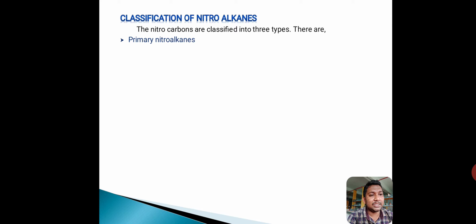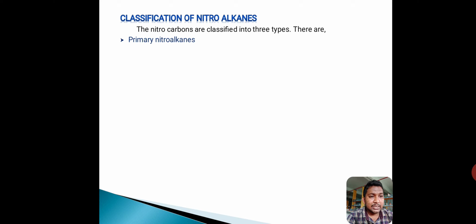Next, classification of nitroalkanes. In nitroalkanes, depending upon the nature of the carbon to which NO2 is bound, these are classified into three types. First one is primary nitroalkanes, second one is secondary nitroalkanes, third one is tertiary nitroalkanes. Primary nitroalkanes means the NO2 group is attached to primary carbon. Such type of compounds are called as primary nitroalkanes.